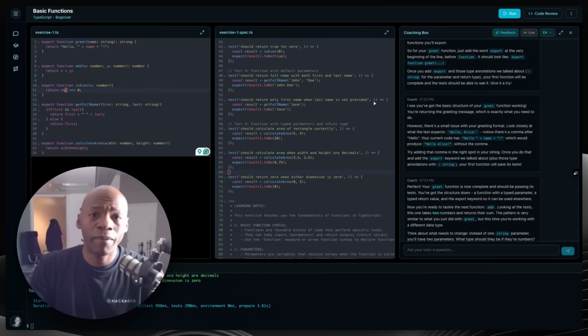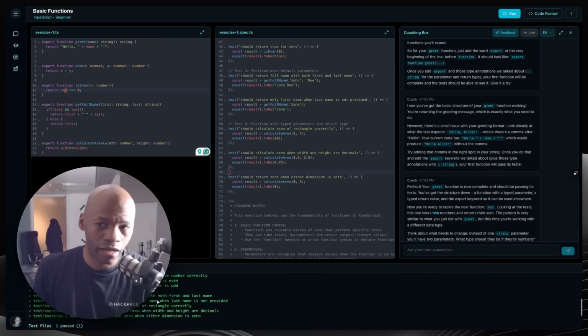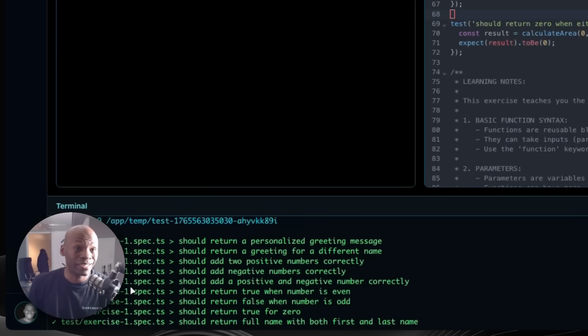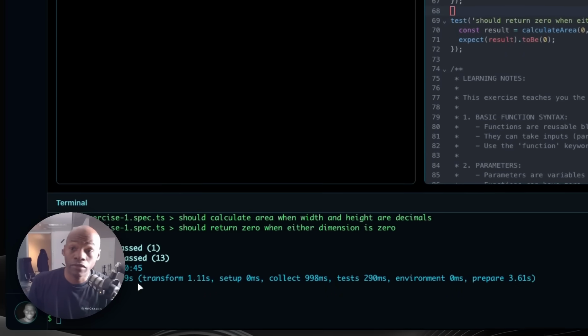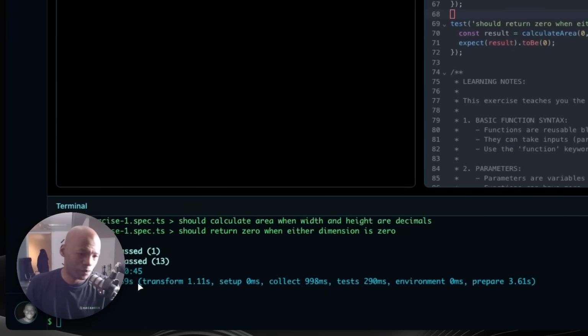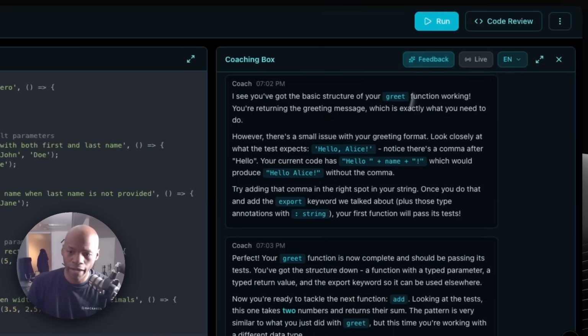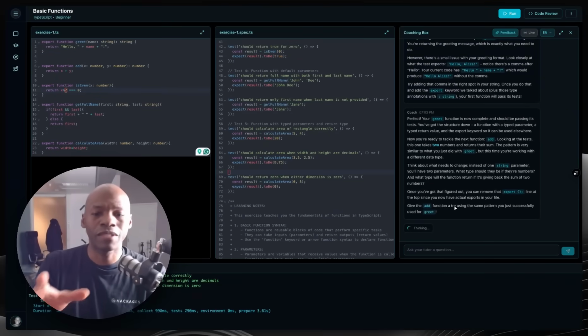Okay, so I implemented all the functions, and I can assess that after running. Clicking run right there, all the tests are passing, right? So you can do that. You can actually click run, or it's not necessary, because if I go here and ask for feedback, you're going to see that